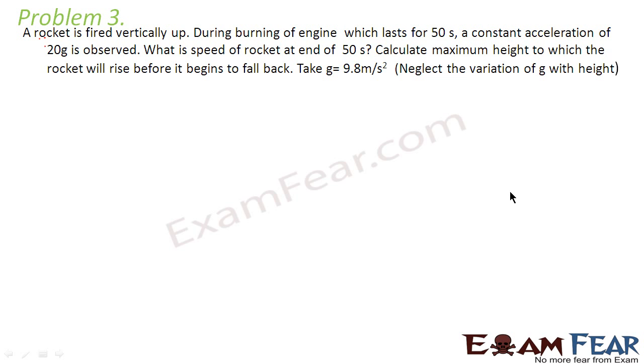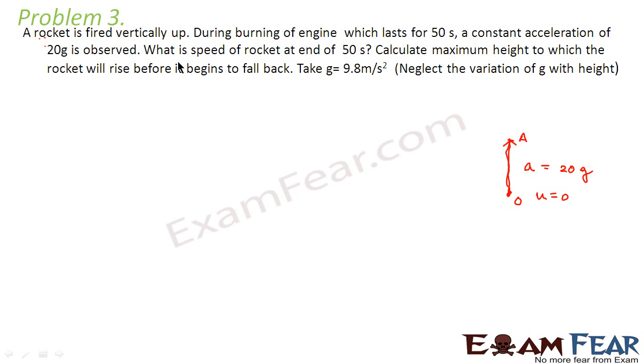Let us suppose that the rocket was fired from this point on the ground vertically upwards. The burning of the engine continues till 50 seconds. Let us say till 50 seconds it moves till this point A, and let us suppose the ground point is O. So initially its velocity was 0 because it was at rest. Till this point, the acceleration was 20 g.